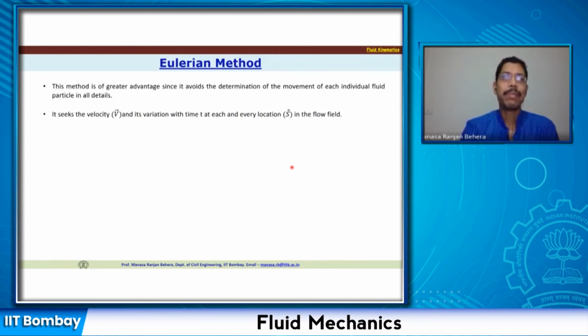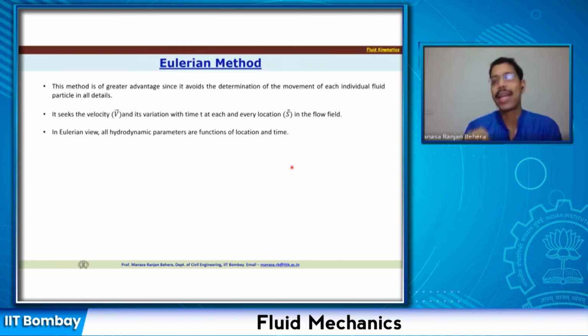We'll see that. So basically what you need here, you need the velocity and its variation with time at each and every location within the flow field or within the domain that you have selected. So that is the frame of reference. Okay. So once you have these two, you can view all hydrodynamic parameters as function of location and time. So again, we have the domain in that at each location and at each time, how the hydrodynamic parameters, that's the velocities, pressures, or any other flow properties, how they are varying.